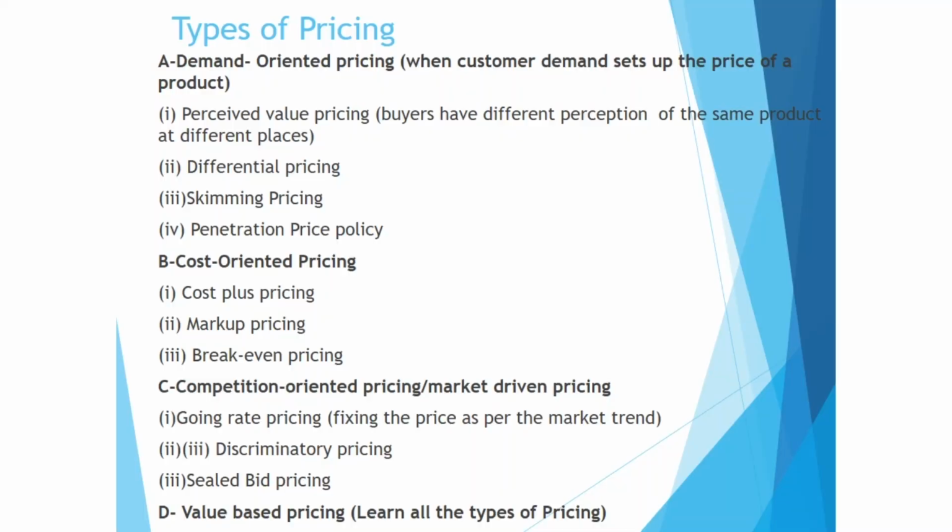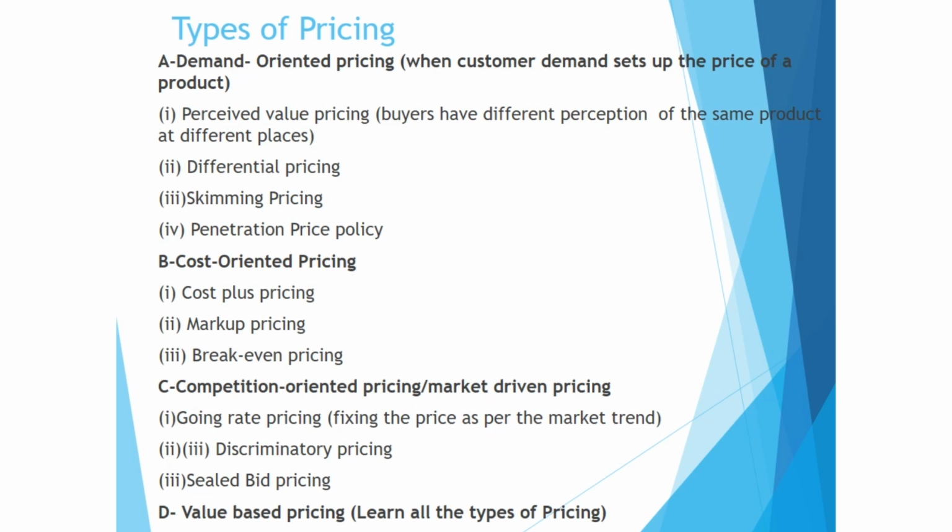Now let's go to types of pricing. This is very important as you may expect a competency based question on this topic. Any situation on pricing will be given. You have to identify which pricing is being mentioned in that situation. Okay, so broadly there are 4 types of pricing. The first one is demand oriented pricing. The second one is cost oriented pricing. The third one is competition oriented pricing, and then the 4th one is value based pricing. Okay, and under each and every pricing method there are sub classifications.